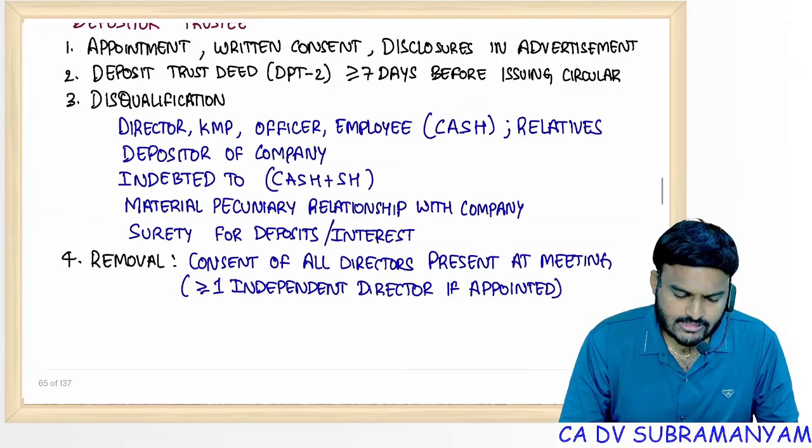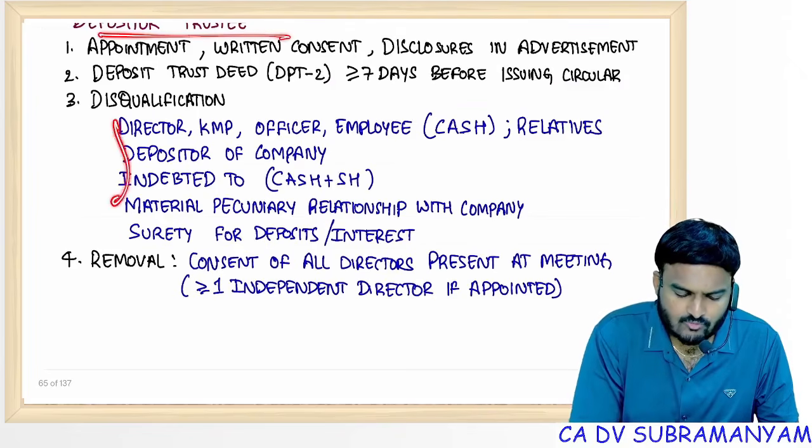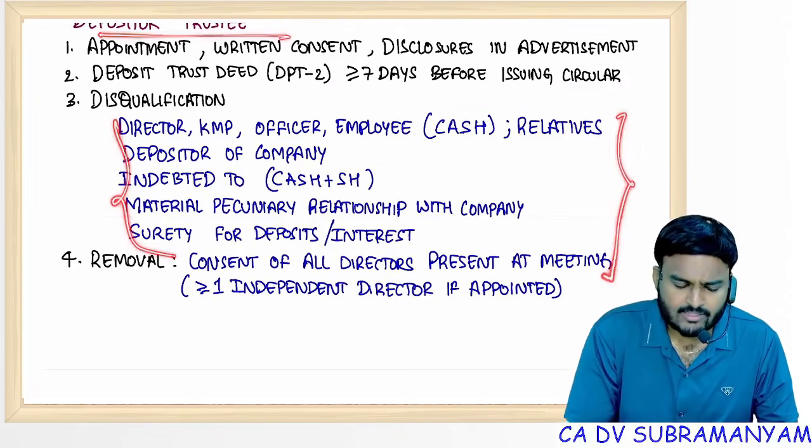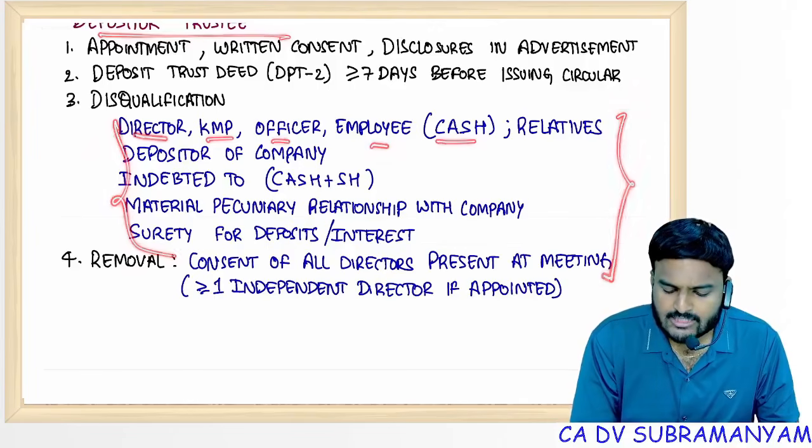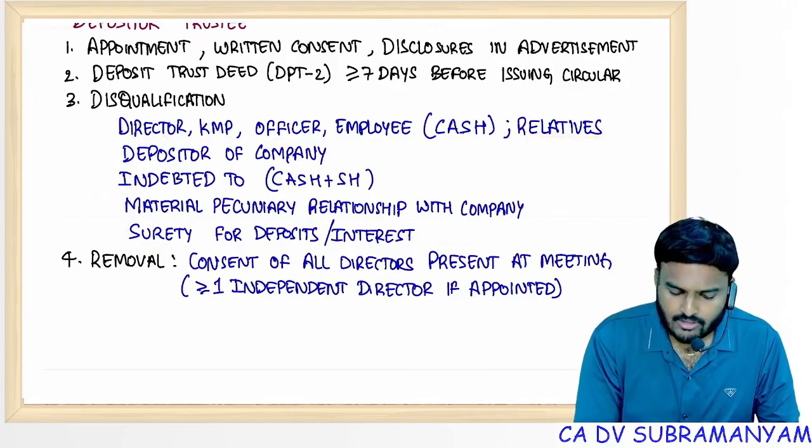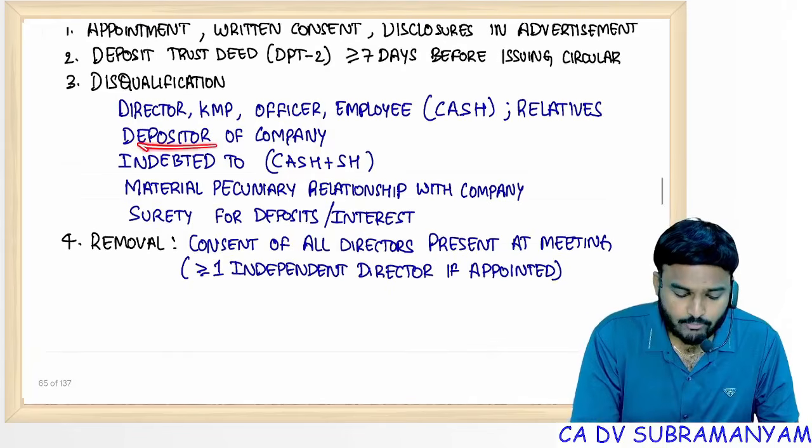So all these points I have covered. Depositor trustee disqualification, similar to debenture trustee. So KMP or employee of such companies. Next, relative of the KMP also disqualified. Depositor disqualified. Indebted, debtor is also disqualified.